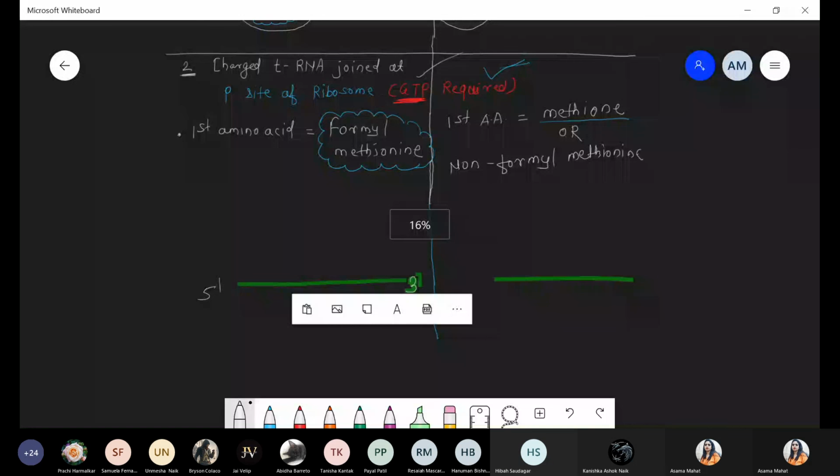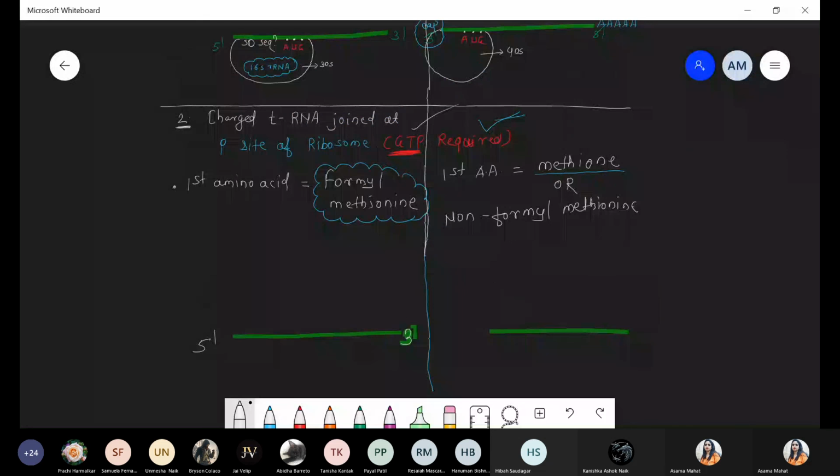So back to our diagrammatic representation, how that charged tRNA binds with ribosome structure. Second step of initiation. Chalo. So first of all, we talk about the prokaryotic system. Same sequence होगा, presence of the Shine-Dalgarno sequence and the initiation codon.